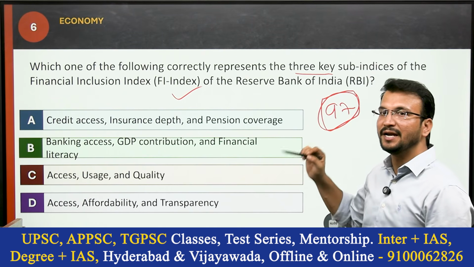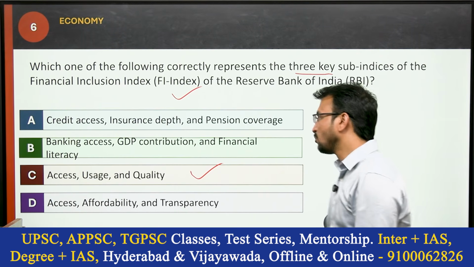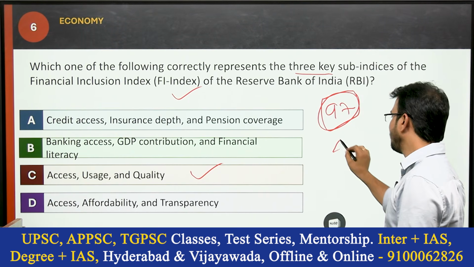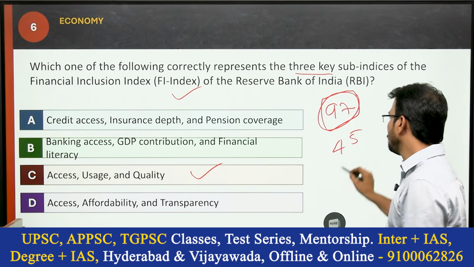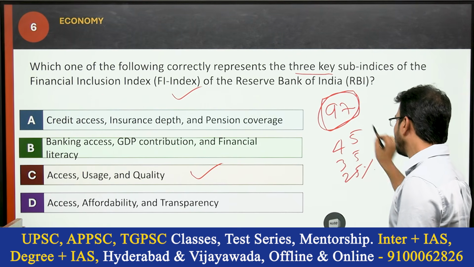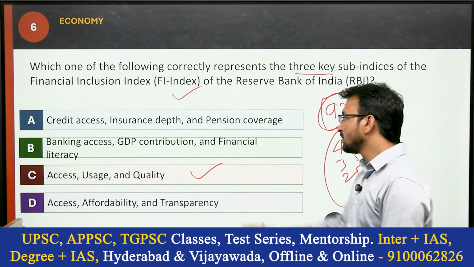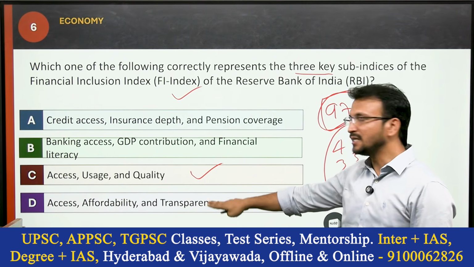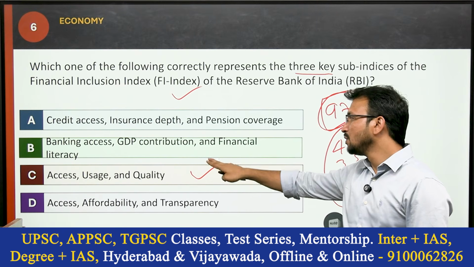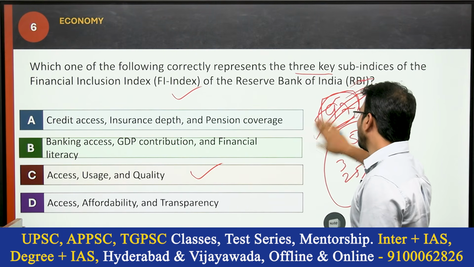Out of that, 3 sub-indices are very important: access, usage and quality. The weightage is 45% for access, 35% for usage and 25% for quality in the ranking. So the financial inclusion index has 3 sub-indices: access, usage and quality. This is released annually.